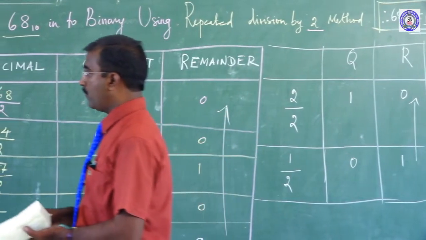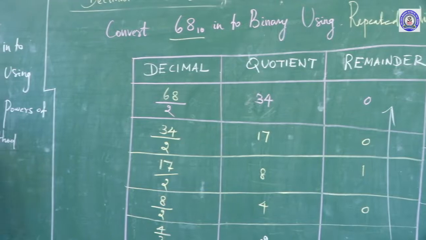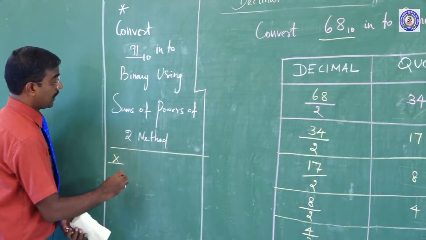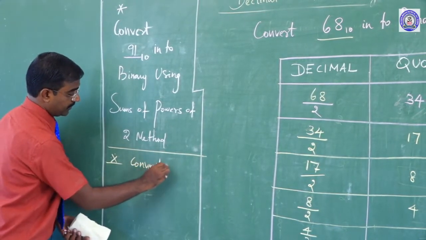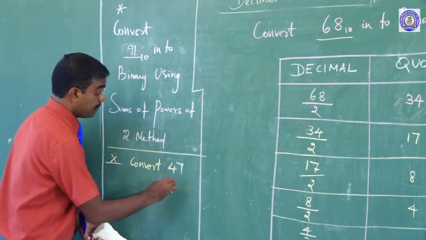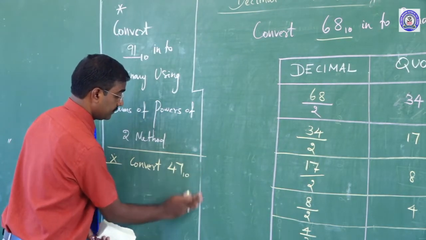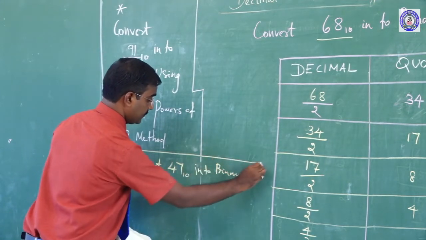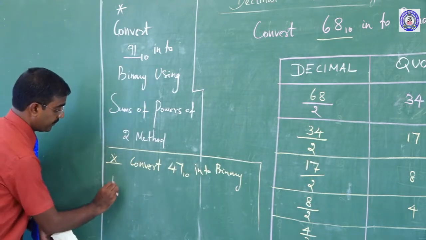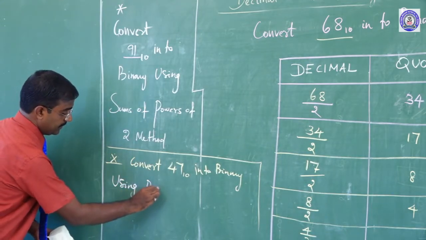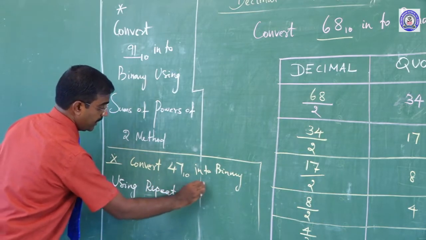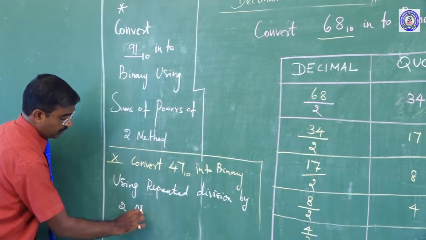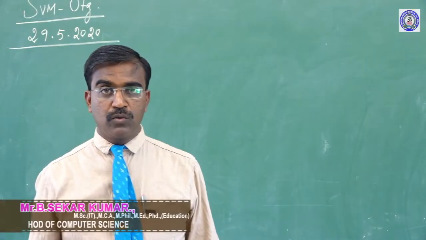Now, can I give you homework also for this method? In this method, instead of 68, I give the value: convert 47 base 10 into binary using the repeated division by 2 method.